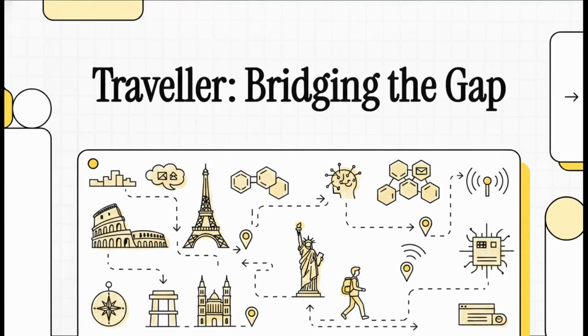Welcome to this explainer. Today, we're diving into an incredibly fascinating tool called Traveler. It's an AI walking route planner that's honestly designed to completely transform how we experience new cities. So, let's jump right into this, because if you've ever tried to plan a full day of sightseeing, you know exactly how frustrating it can be when things, well, just don't go according to plan.